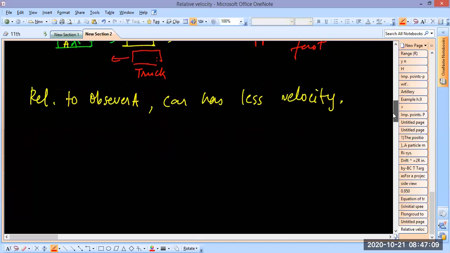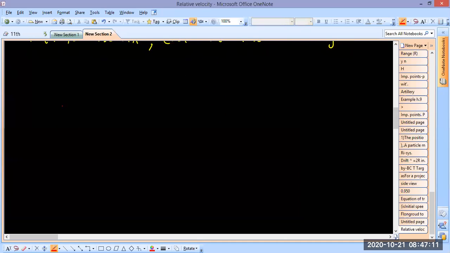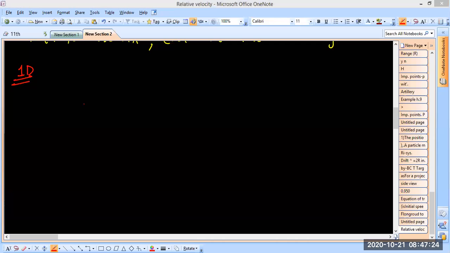Suppose, first of all, in 1D, motion in one dimension.